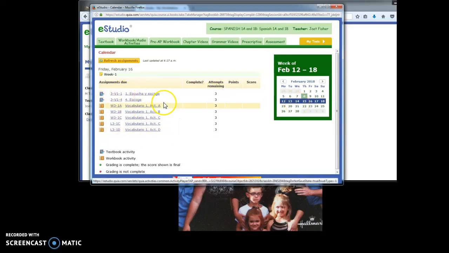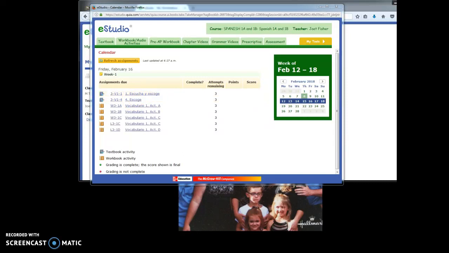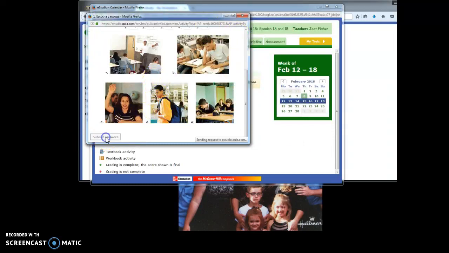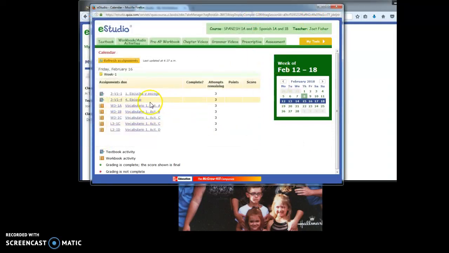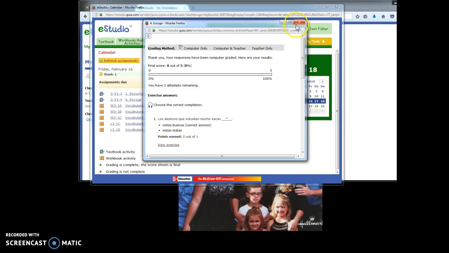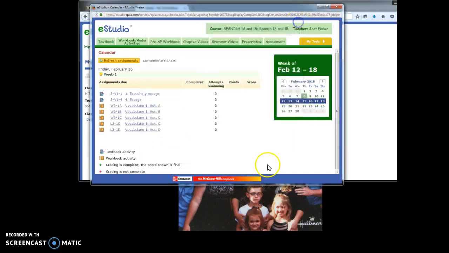Once you find your vocab 1, you're going to click on each link and complete the activity. Go to the next one, complete it. Make sure you printed out the notes and the vocab prior to doing this. Okay, once you're done with this and completed all your activities, all 7 of them, or there's 8 here, 7,